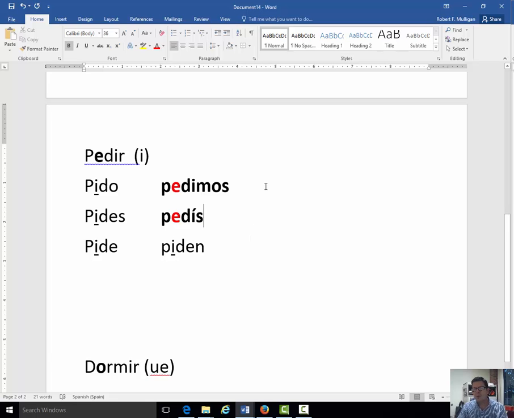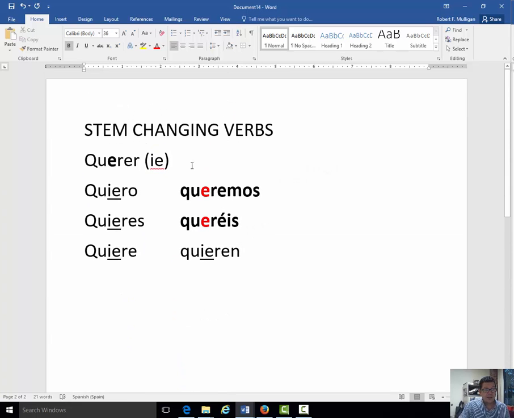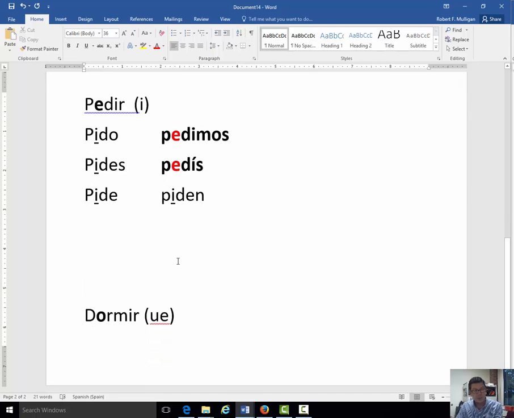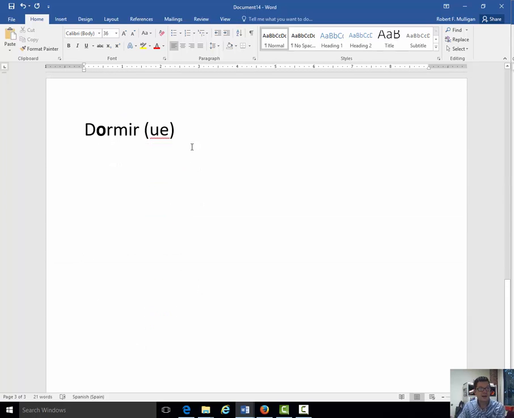All right? I want to point something else out to you. This is an IR verb. Are you noticing the endings? The endings are just like a regular IR verb. No different. Up here, the endings are just like a regular ER verb. The same endings as comer that you learned last chapter. Dormir. Let's take a look at dormir.